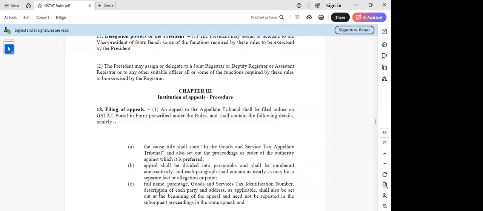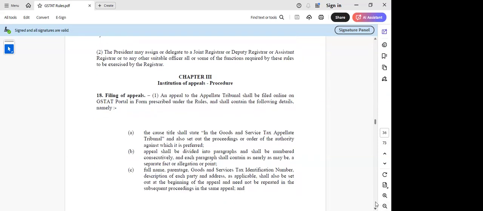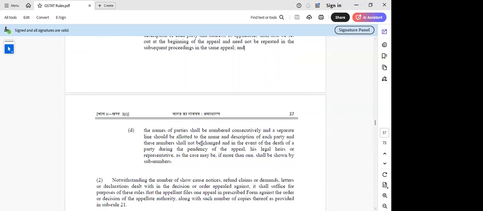And the GST number and description of each party, address, whatever is there, shall be set out at the beginning of the appeal and need not be repeated in the subsequent proceedings in the same appeal. So brief details have to be given. Then respondent, appellant, whatever, we just try to add here. Then next, the names of the parties shall be numbered consequently, and a separate line should be allotted to the name and description of each party, and this number shall not be changed. And in the event of the death of a party during the pendency of the appeal, his legal heirs or representative, as the case may be, if more than one, shall be shown by sub numbers.